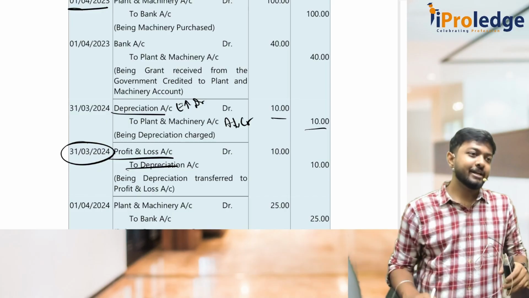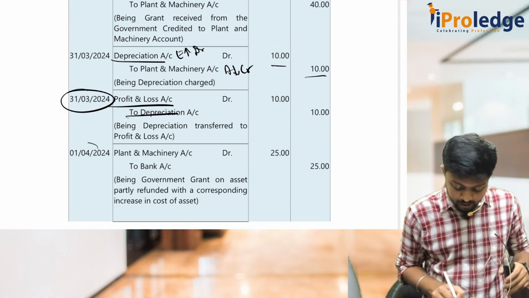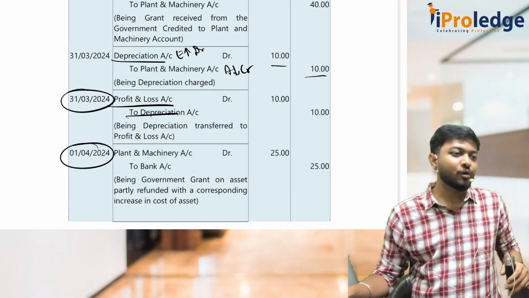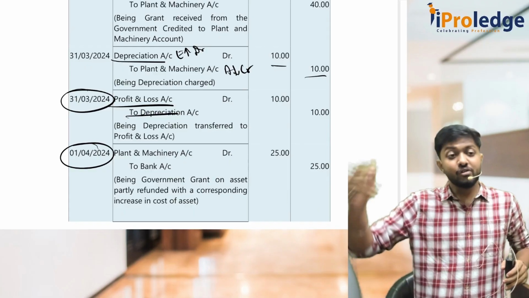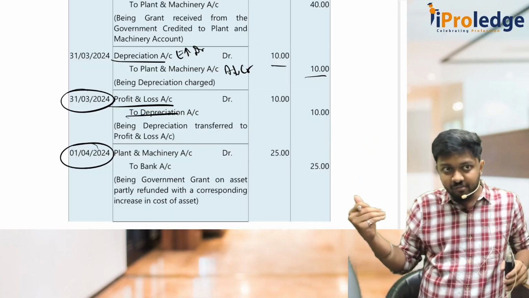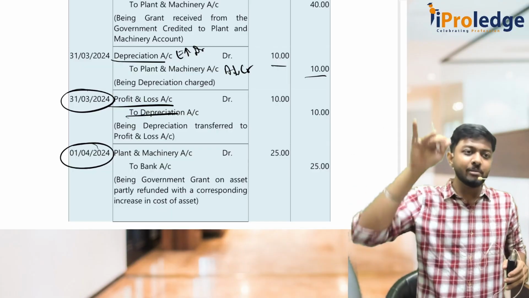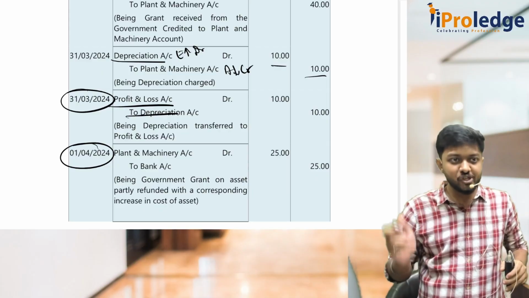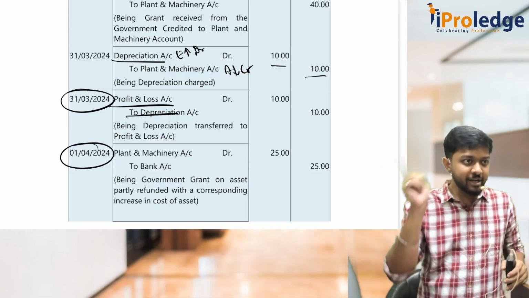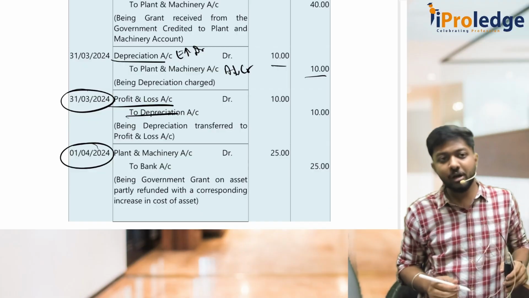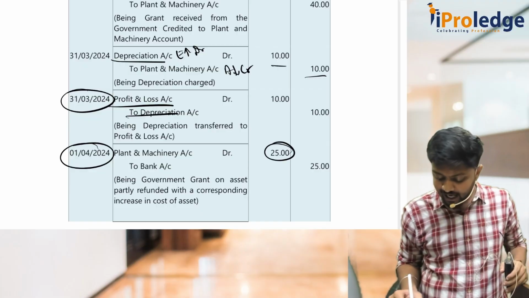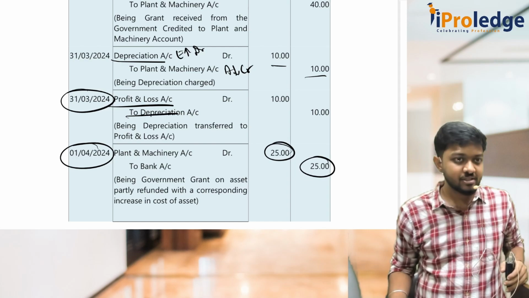Now what happened? On 1st April 2024, we have to refund the government grant. How much? 25 lakhs. When you had received it, you had credited plant and machinery. Now that you are refunding it, debit plant and machinery. Plant and machinery account debit, why? You are debiting back. To bank, why? Because you are refunding, no money is going. Plant and machinery account debit to bank account 25 lakhs, 25 lakhs.